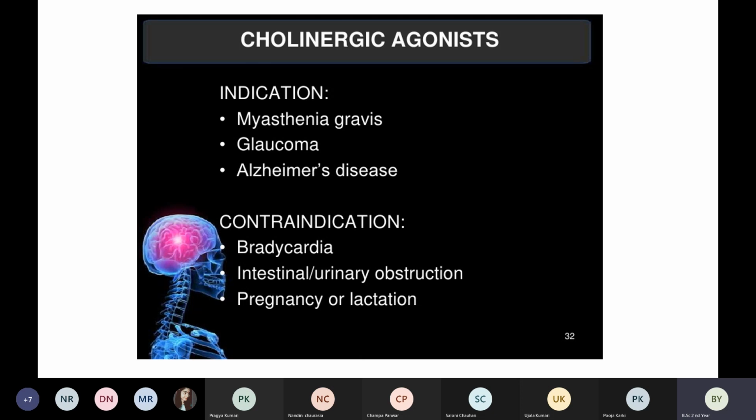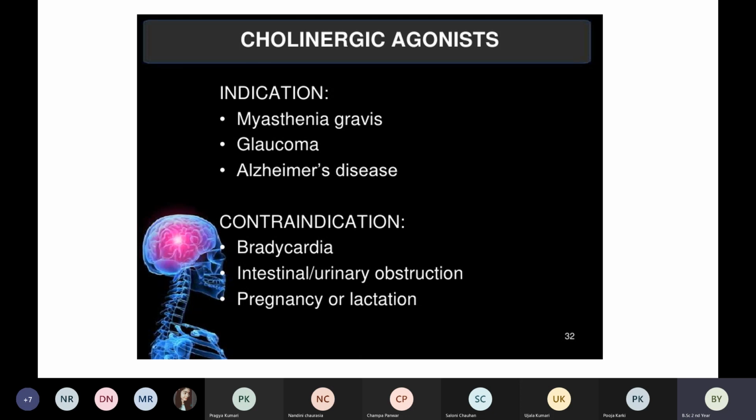Then Alzheimer disease. So like I said, in Alzheimer disease acetylcholine बहुत ही कम है, उसका level, जो content है, जो production है वो बहुत ही कम है. So that is why we need to give more of injection acetylcholine. Then what are the contraindications, when we should not give acetylcholine?